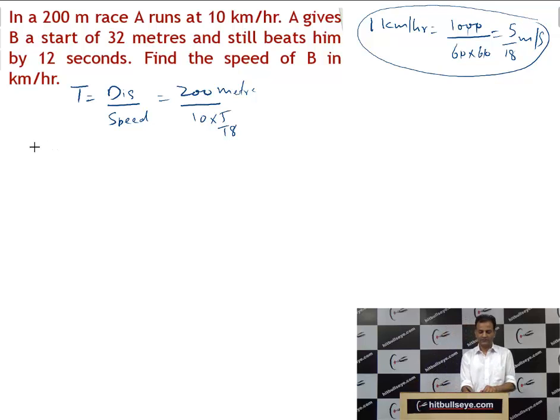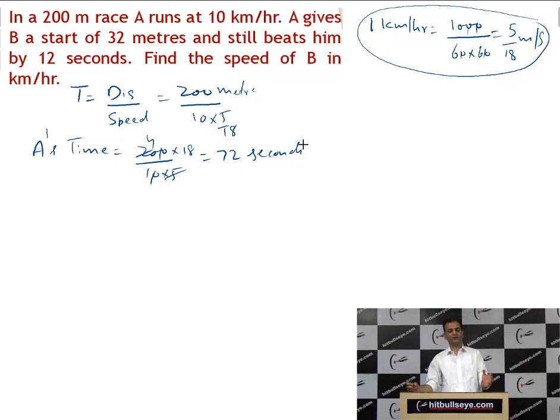So A's time is equal to 200 upon 10 into 5 by 18. Here the 5 and 18 go to the denominator's opposite side, so 5, 4, 20. It will be 72 seconds. A will take 72 seconds to run the race of 200 meters.